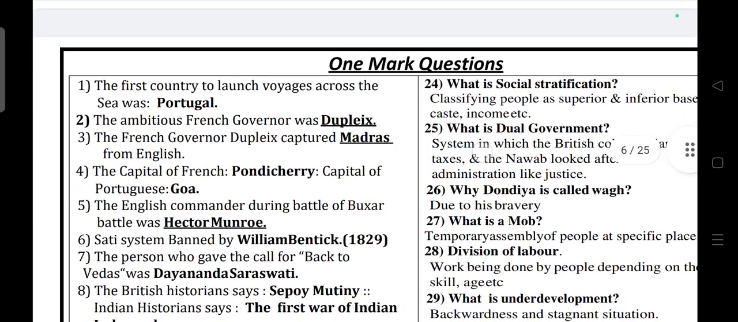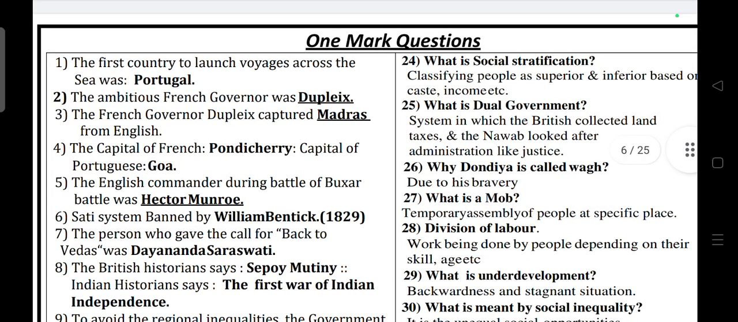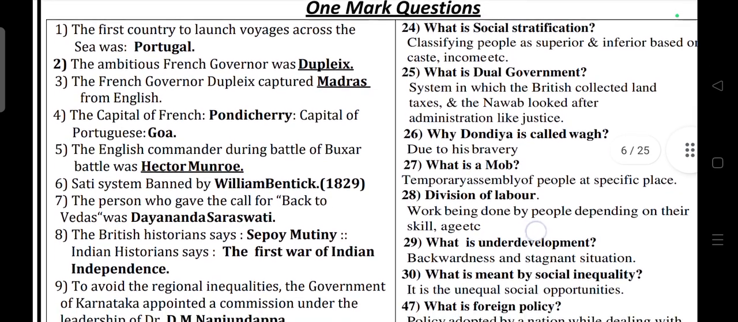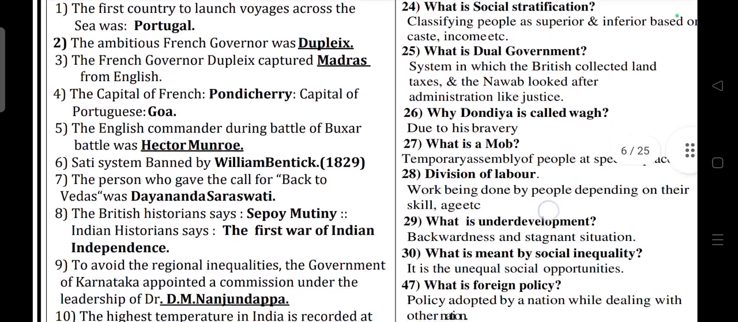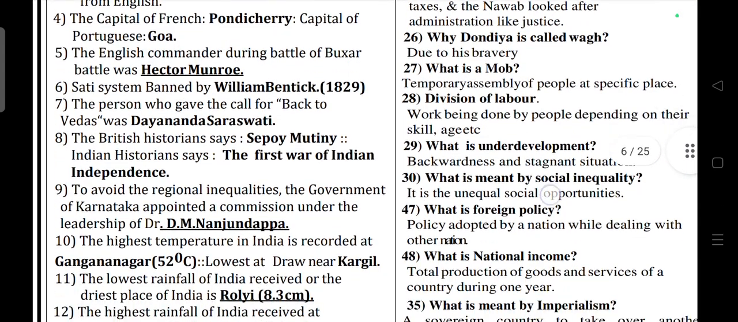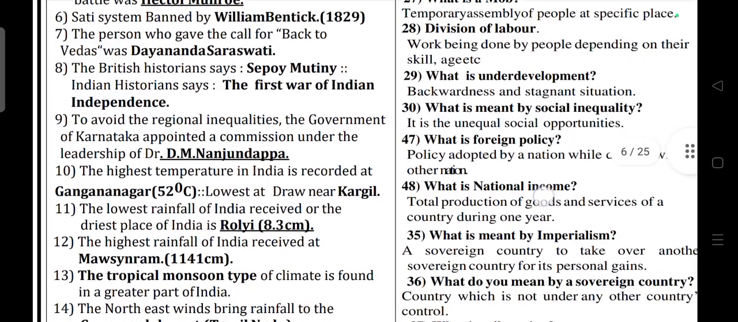Now come to 1 mark questions. Important 1 mark questions. The first country to launch voyages across the sea was Portugal. The ambitious French governor was Dupleix. Likewise, important 1 mark questions are there. What is dual government? Why is Indonesia called vogue? What is mob? Like that, important 1 mark questions are there.